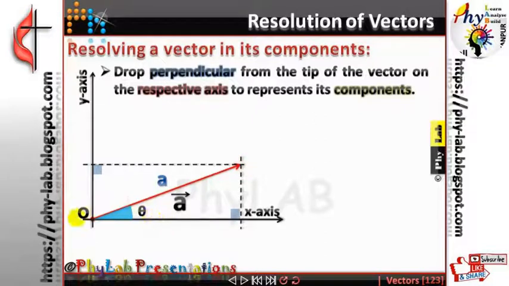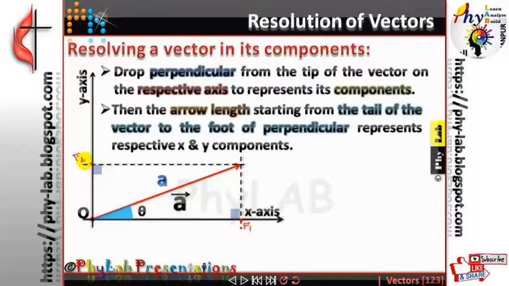Where is the tail? This is the tail, isn't it? So by joining the tail to the foot, this is one foot, this is another foot. So by joining the feet F1 and F2, I am drawing an arrow from the tail of the vector to the foot of the perpendicular.